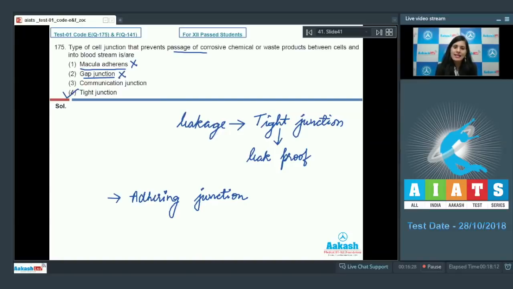So this cannot be a correct answer. Our third option is communication junctions, and this is an incorrect option because communication junction, as the name suggests, helps in communication between the cells and they do not provide leak proofing. So the correct answer for this question is option number 4. Let's discuss our next question.